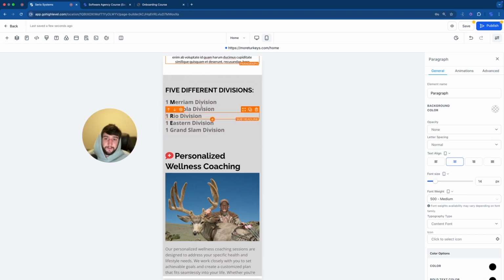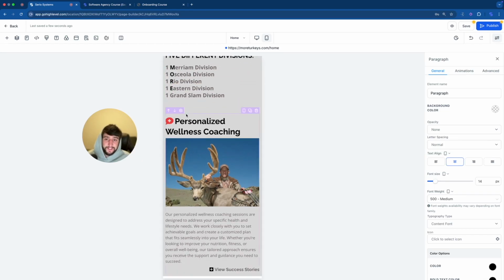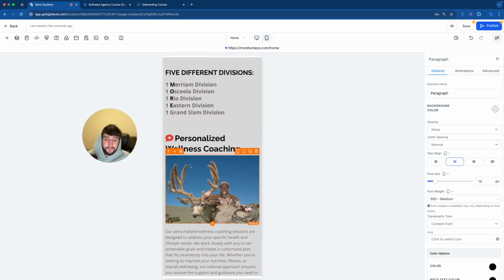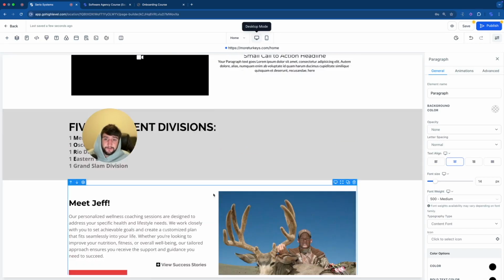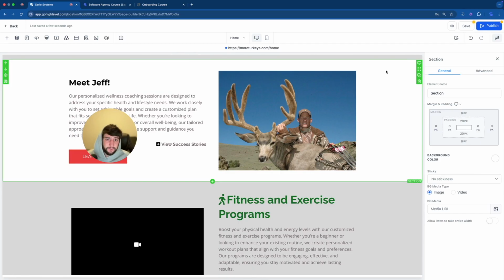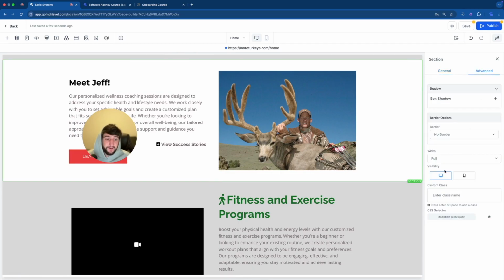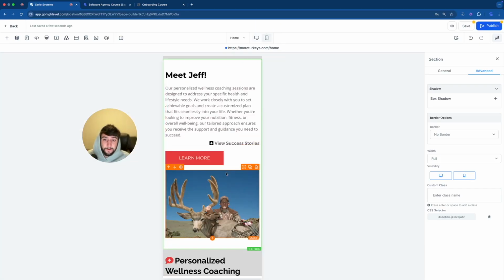I also don't love how this is set up right here. I wish there was more white space in between this section and this section. So let me find out what went wrong there. So we're going to go back to desktop mode and we should have this Meet Jeff section. So let me click on Meet Jeff, go to advanced, and here it is. The visibility is not on for mobile. So let's click it on for mobile, go back over to mobile, and there we go.